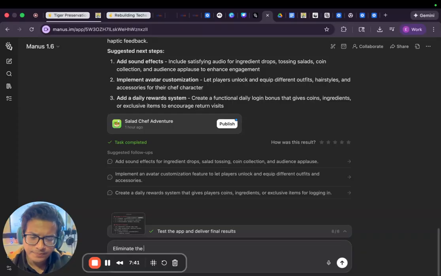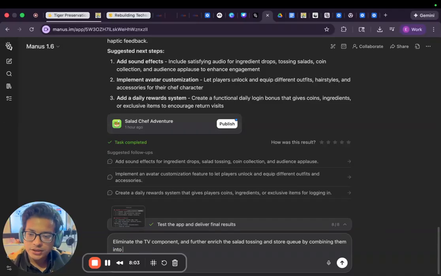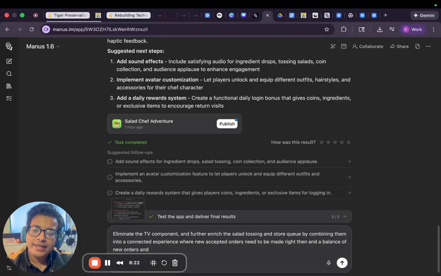And then eliminate the TV component and further enrich the salad tossing and store queue by combining them into a connected experience where new accepted orders need to be made right then, and a balance of new orders and tossing salads.